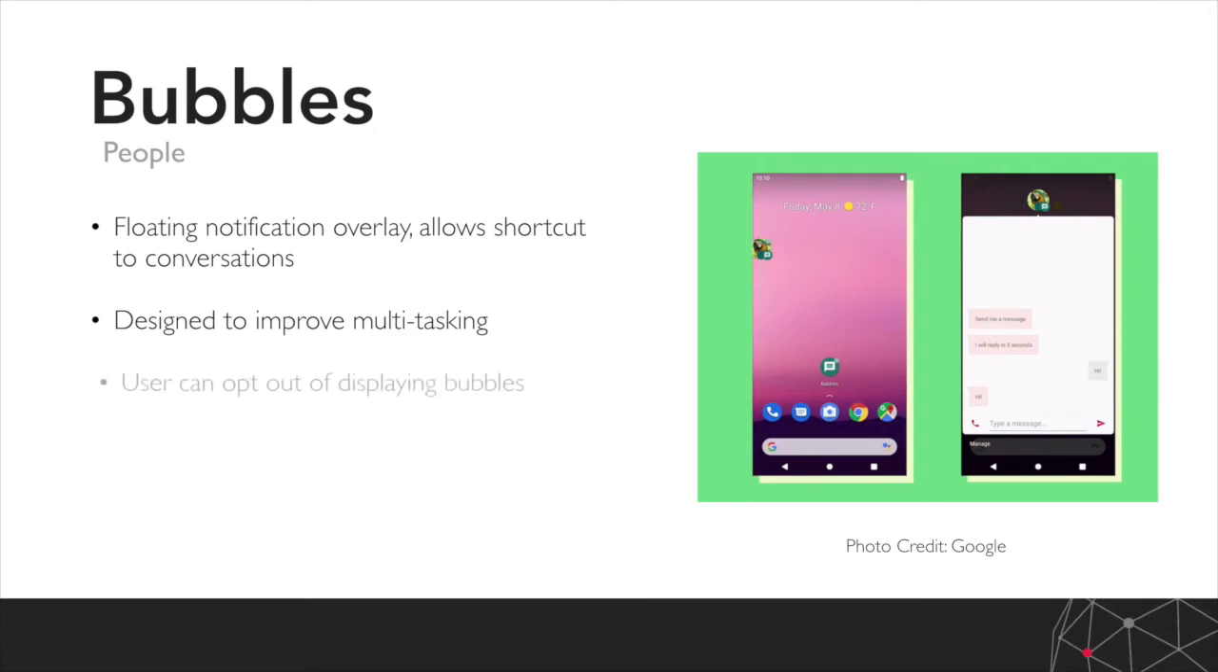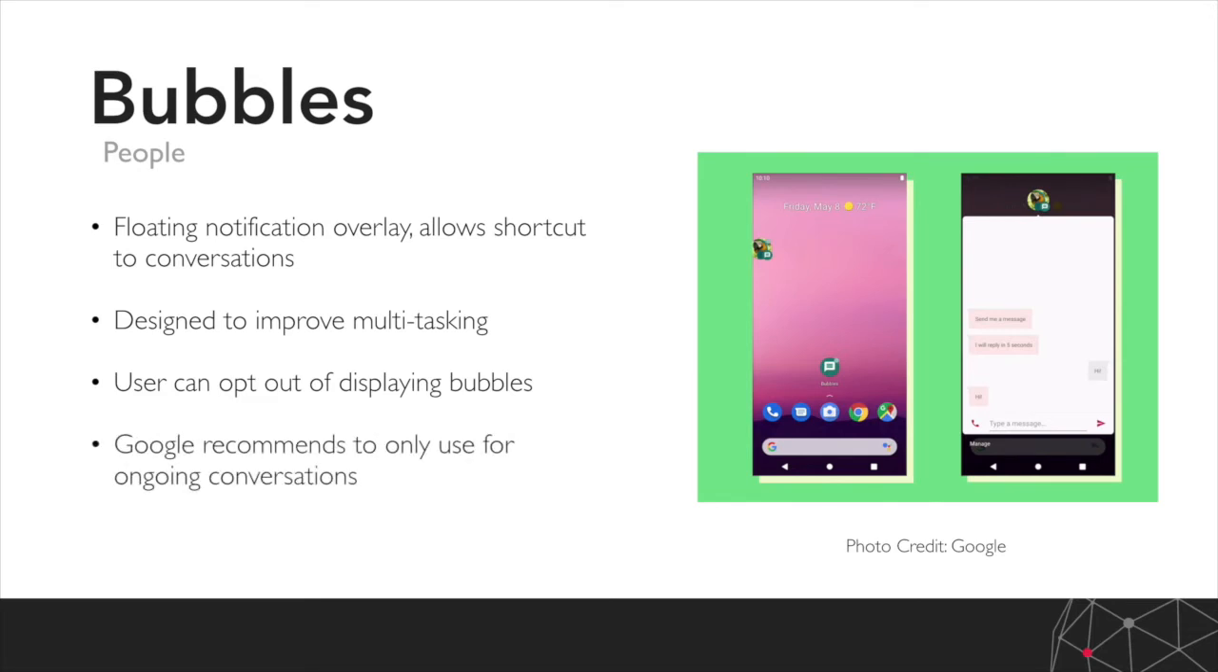Now, users can opt out of displaying bubbles. They're not necessarily for everyone, so a user can go into their settings and turn bubbles off. If they were to do that, it would mean that those notifications that would have come through previously as a bubble would just come through as a normal notification, which can be viewed when dragging down from the top of the screen.